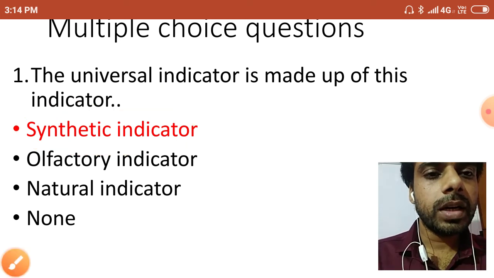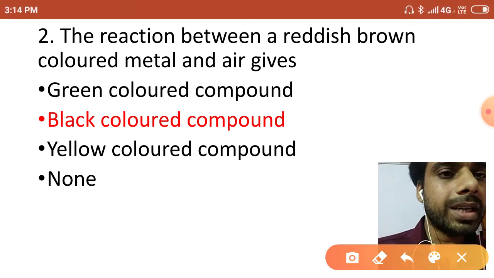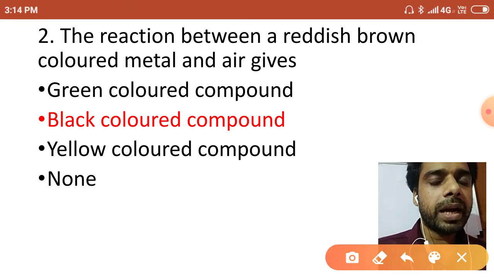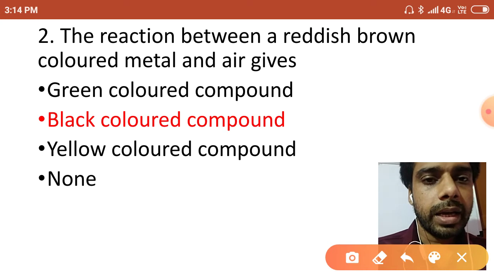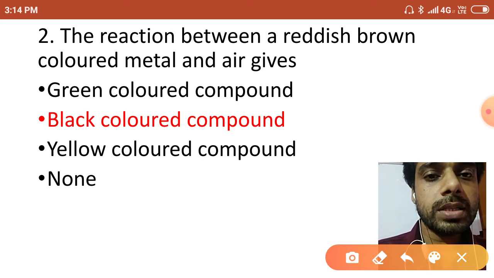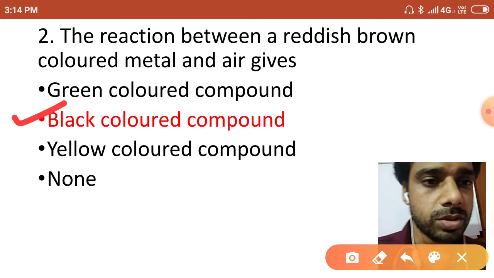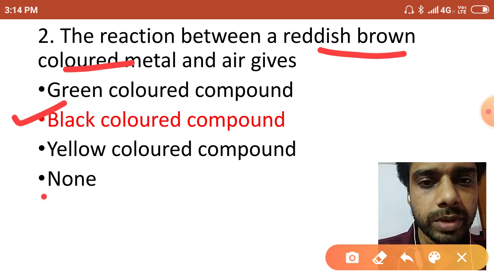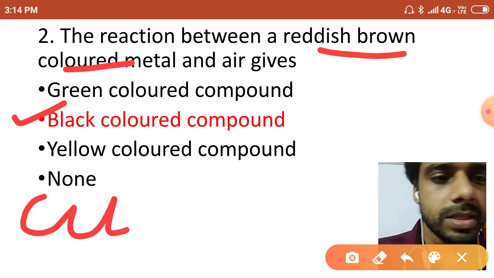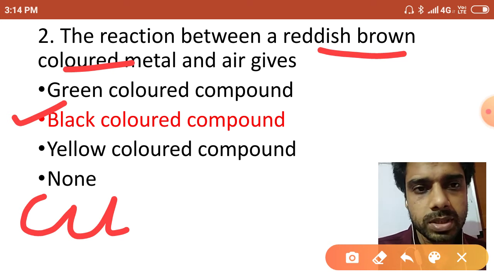Okay. Next question: the reaction between a reddish brown colored metal and air gives a green colored compound, black colored compound, yellow color, or none. The answer given is black color. But how is it possible? You can see reddish brown colored metal, and you can write here copper. Copper is a reddish brown colored metal.